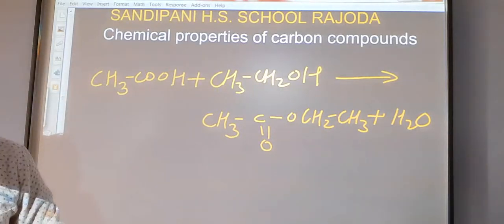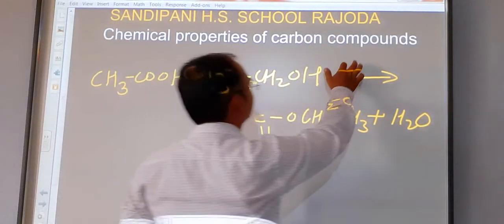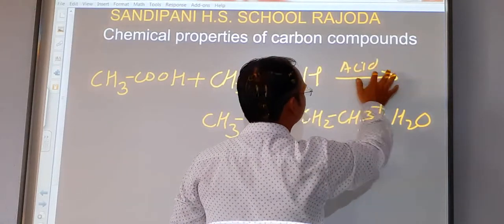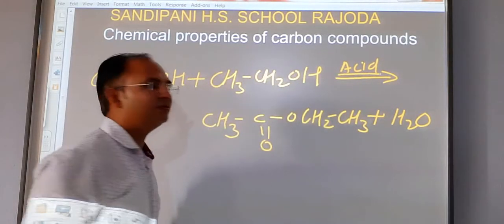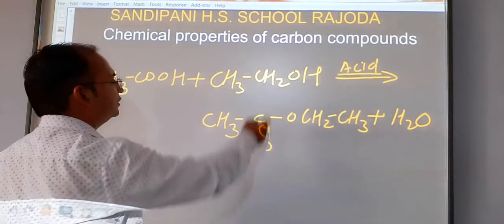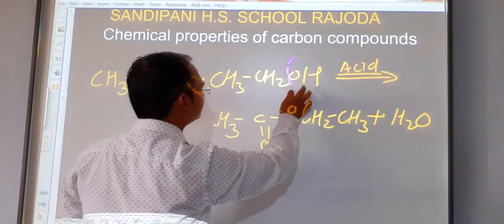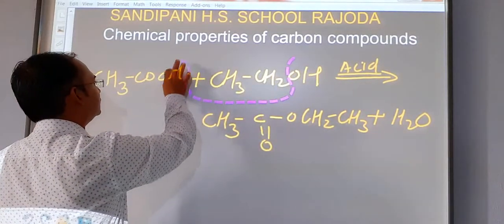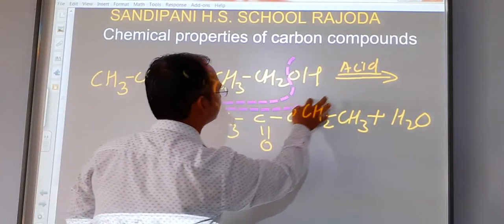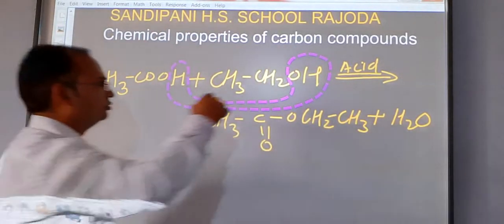Now we will see how this reaction takes place. Acid acts here as a catalyst. This reaction takes place in presence of acid. Now you can see, students, this hydrogen and oxygen combine with this hydrogen and form H2O here.